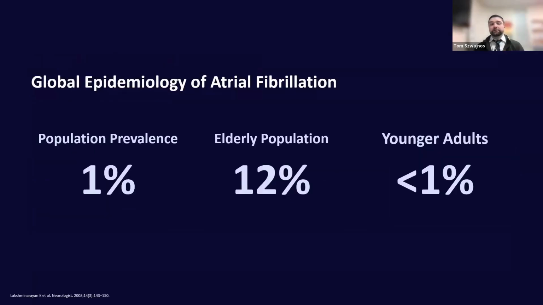To get into a little bit of the epidemiology, the overall population prevalence is relatively low at 1%, but as age increases, the risk of developing atrial fibrillation also increases. When we look at the elderly population, we see about a 12% incidence. That's also confirmed when we look at the young adult population, those less than 55, where less than 1% of that population is affected. So definitely an age-related disease.